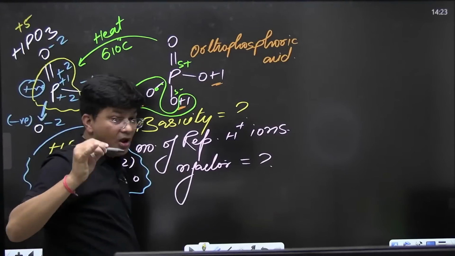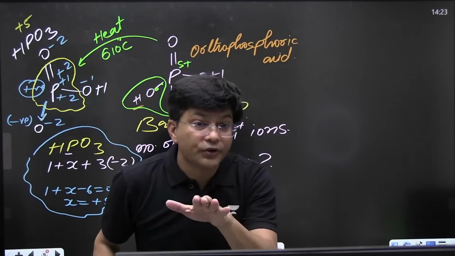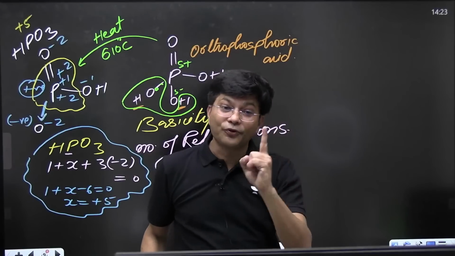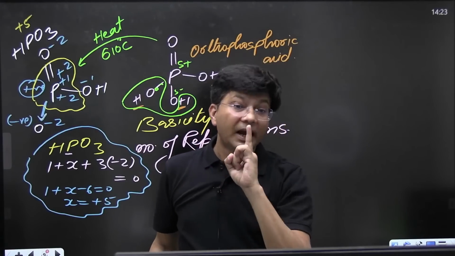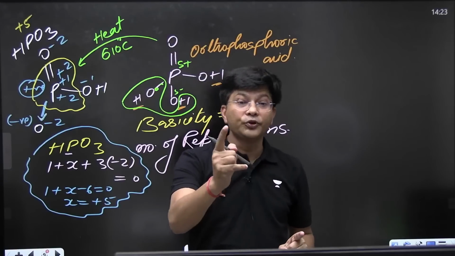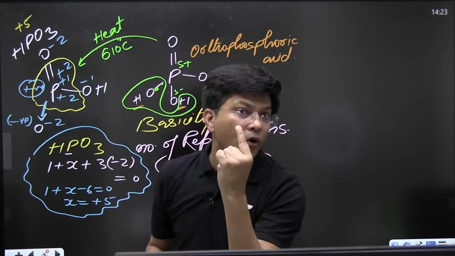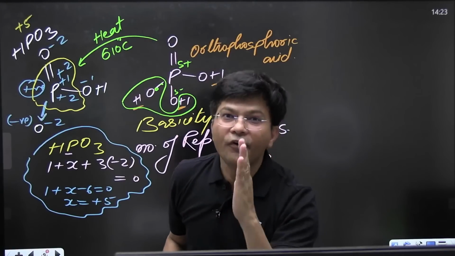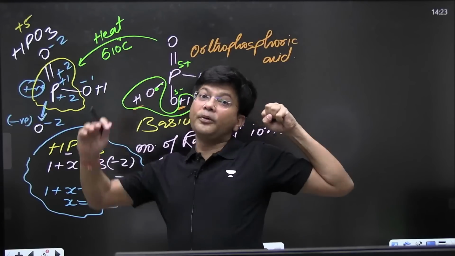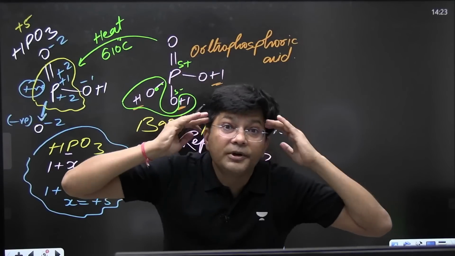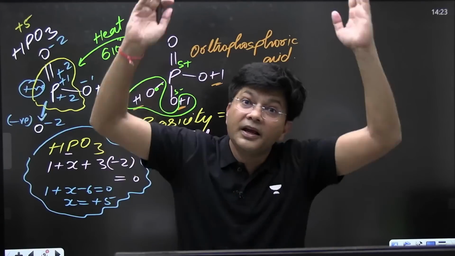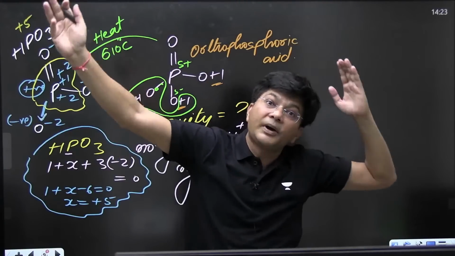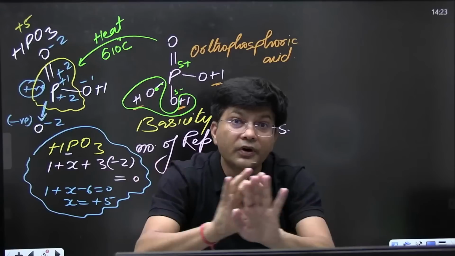So remember that whenever water is removed from one molecule, you will say meta. You have to use the word meta. When one mole of water has been eliminated from the orthophosphoric acid, we will use the word meta. These ortho, meta, para are not for benzene. In benzene we were using ortho, meta, para like that. These are not those words.